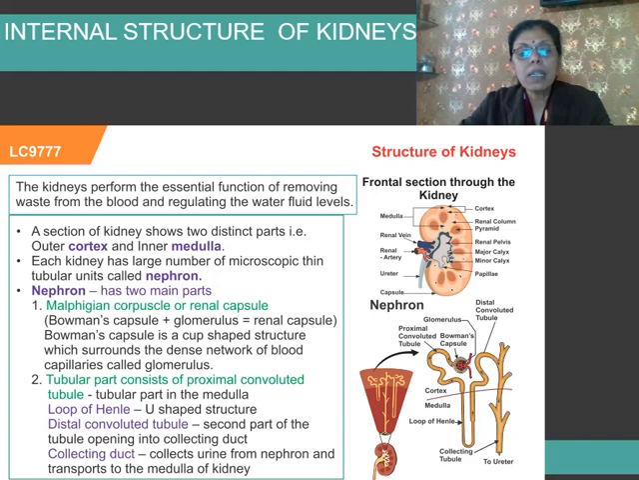Next is PCT. After Bowman's capsule, it enters the PCT, that is called the proximal convoluted tubule. As the name suggests, proximal means first. Proximal convoluted tubule then leads into a hairpin-like loop structure. This is called the loop of Henle, which further ends into the distal convoluted tubule, which is called DCT. And finally, all these tubules lead into a duct which is called the collecting duct.